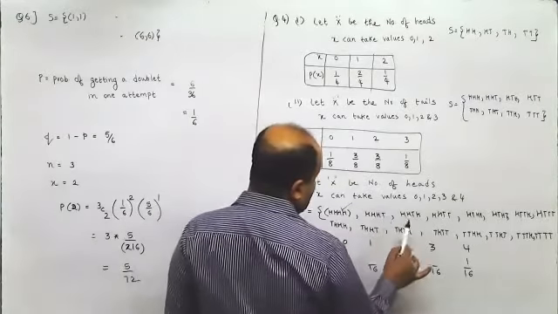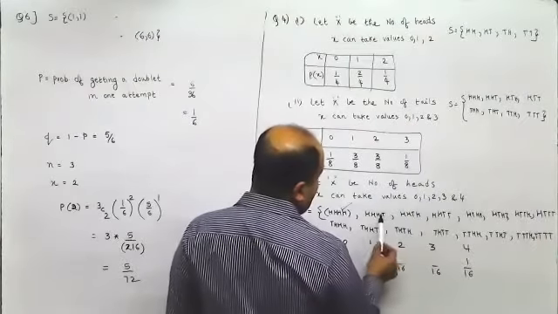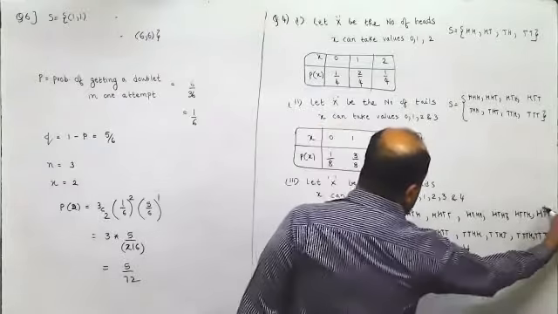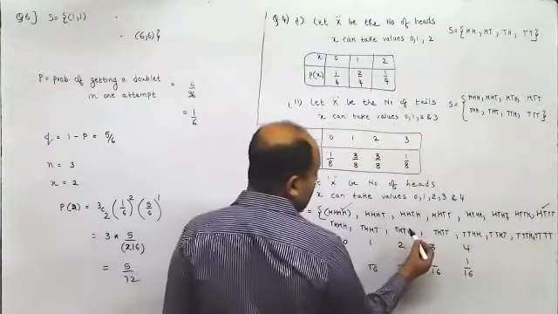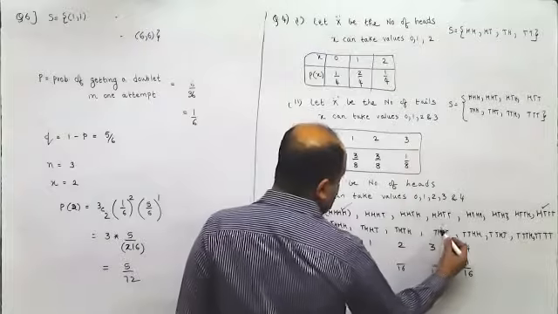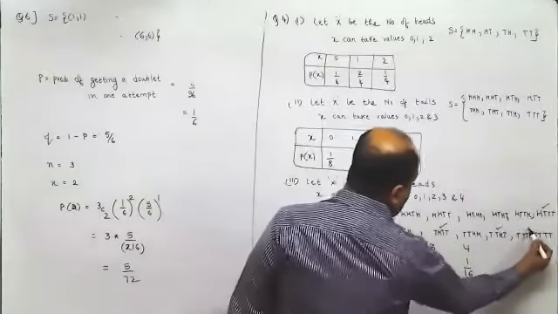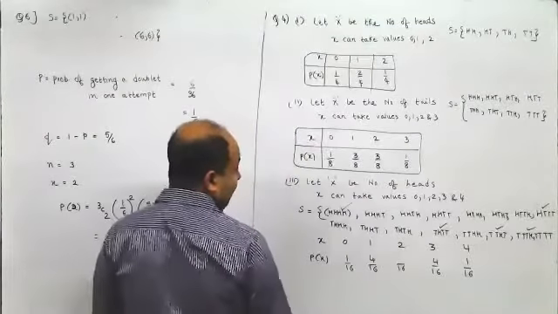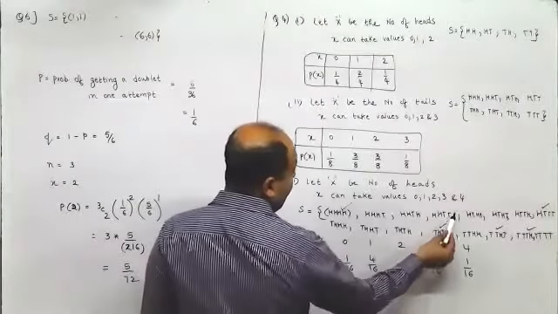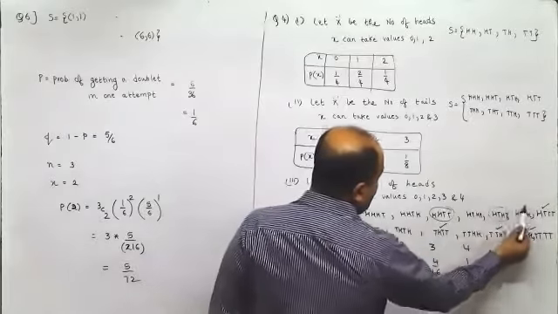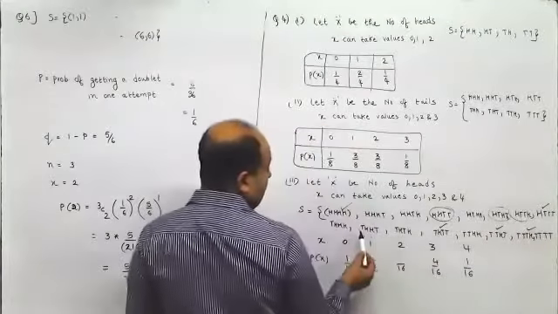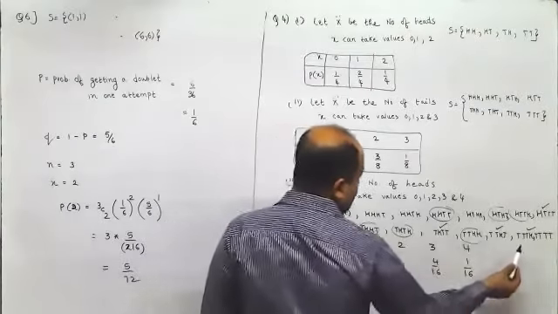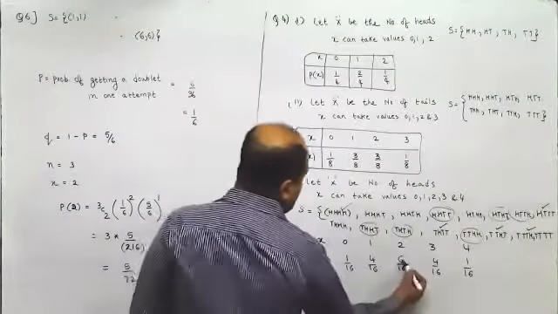Now here, one head, only one head: 1, 2, 3, 4. So 4 out of 16, and 3 heads is also 4 out of 16. And two heads would be 1, 2, 3, 4, 5, 6. So 6 out of 16.